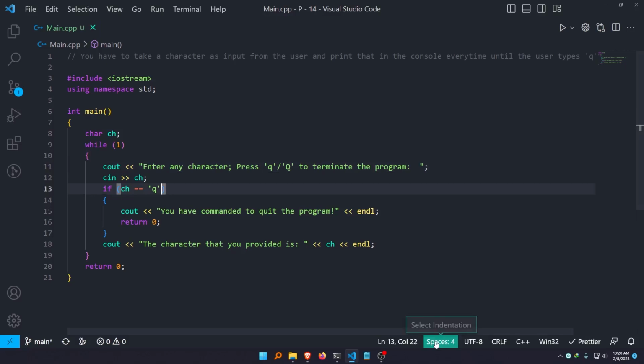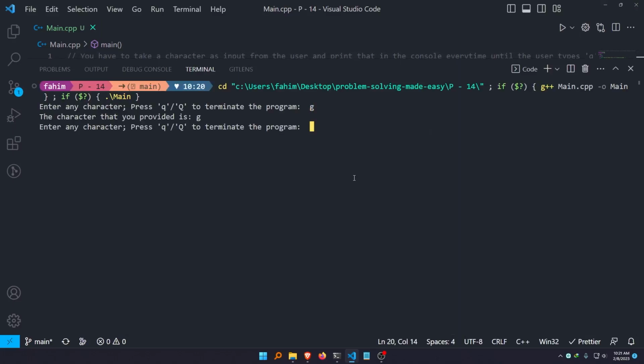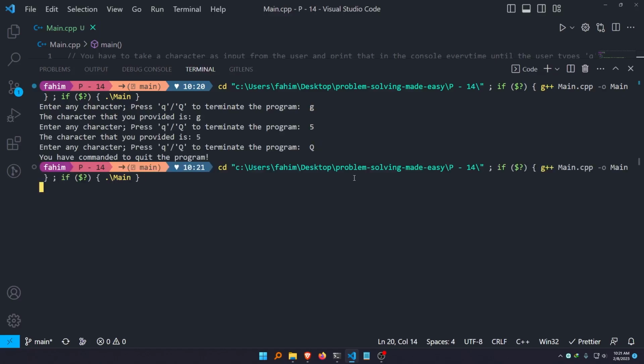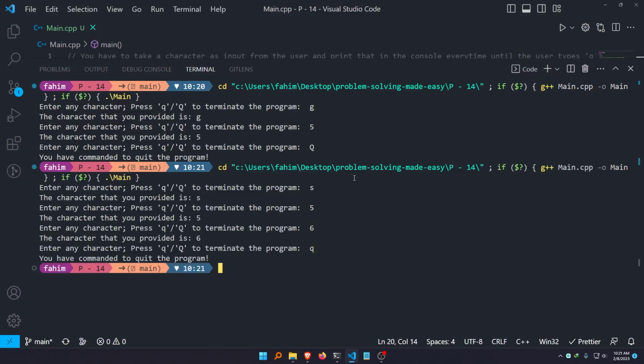So I would change my condition here: if the user gives a small q or if the user gives a capital Q, the program would get terminated. All right, let me simply run it again. So G, cool, 5, capital Q, it works. And let me run it again. This time a small q, it works.